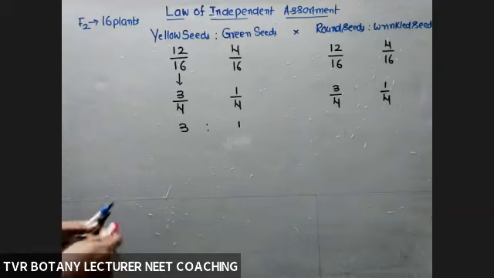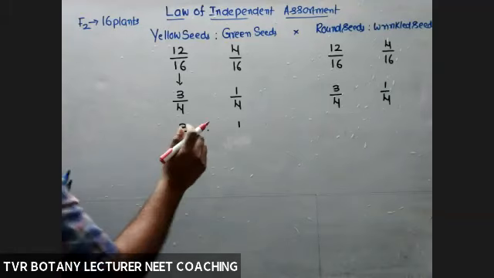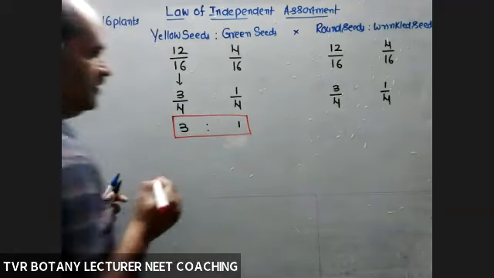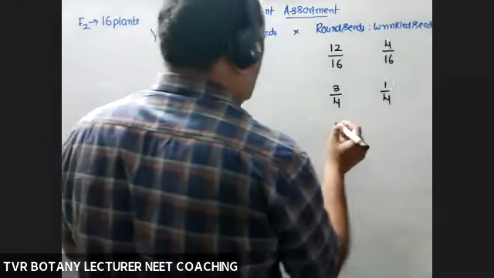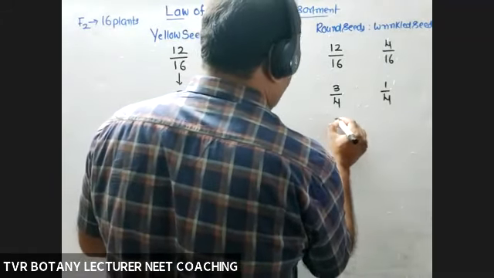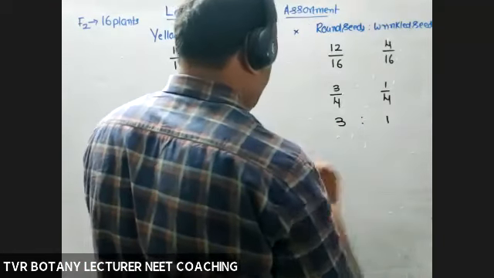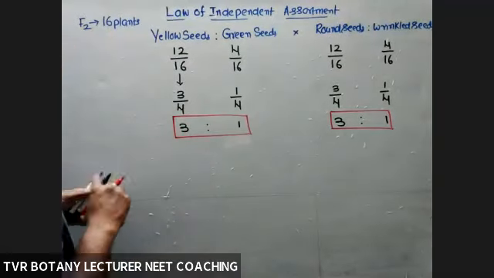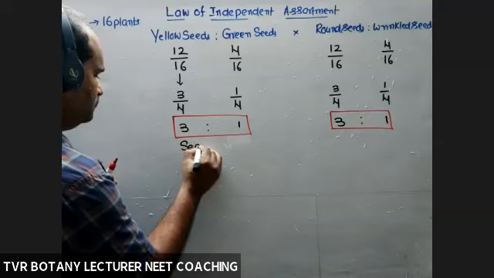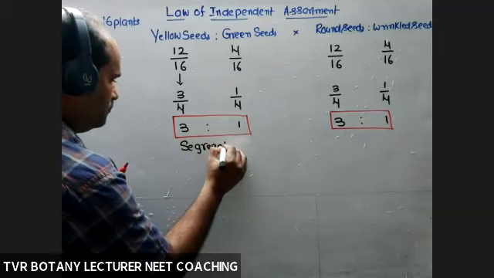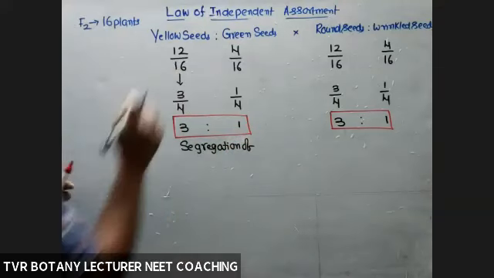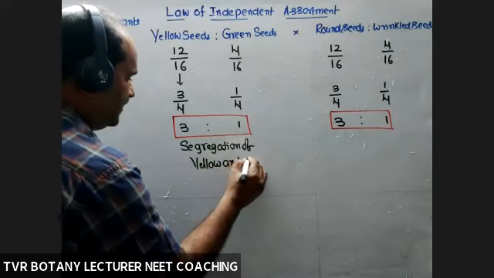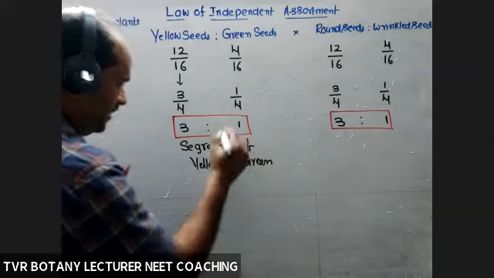So segregation of yellow and green, and the segregation of round and wrinkled seeds, is 3 is to 1. Okay, so segregation of color, yellow and green, the given one is 3 is to 1 ratio.